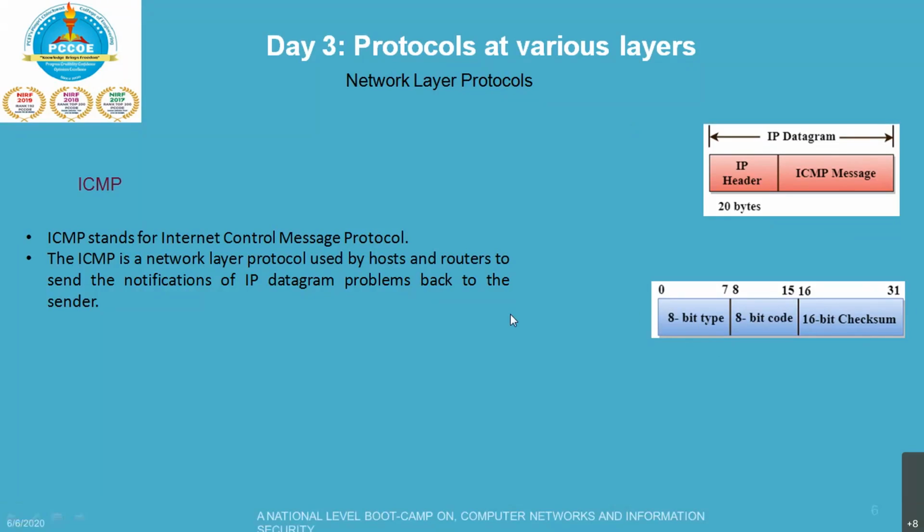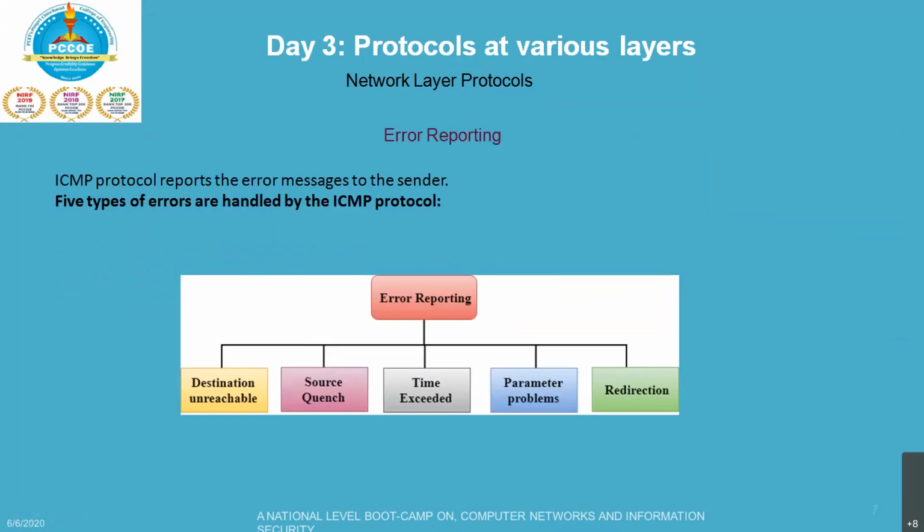Now, when we talk about ICMP, there are 5 different types of error reporting that might happen. The ICMP protocol reports the error messages to the sender. The 5 types of reporting are destination unreachable, source quench, time exceeded, parameter problems, and redirection.